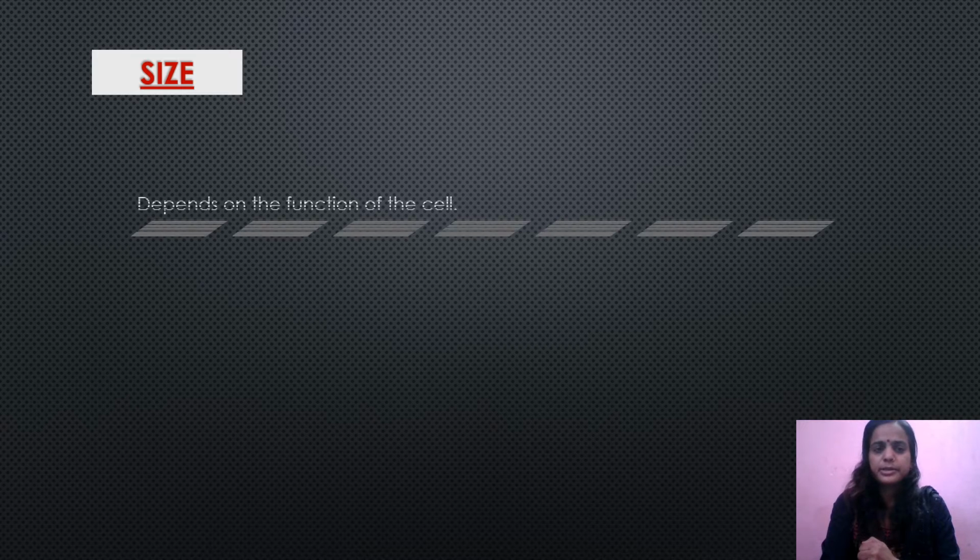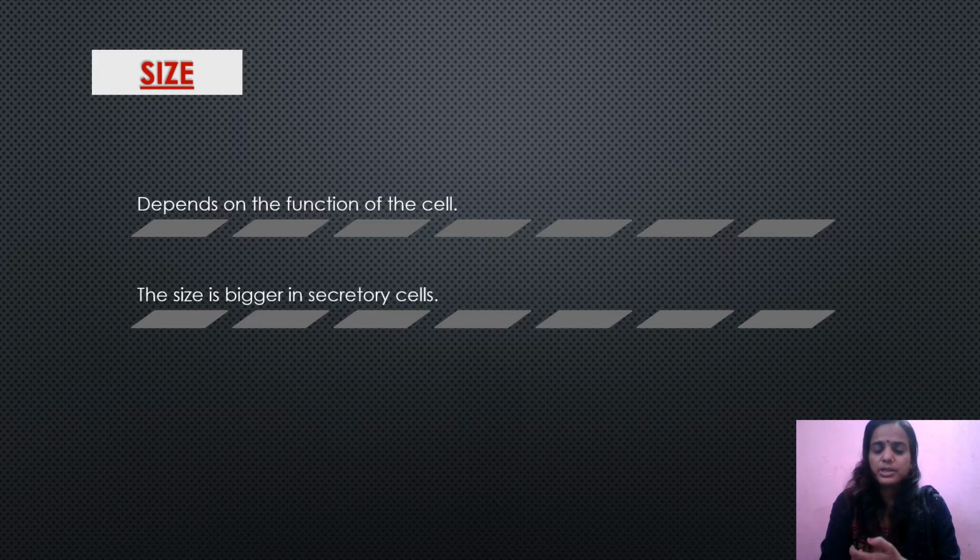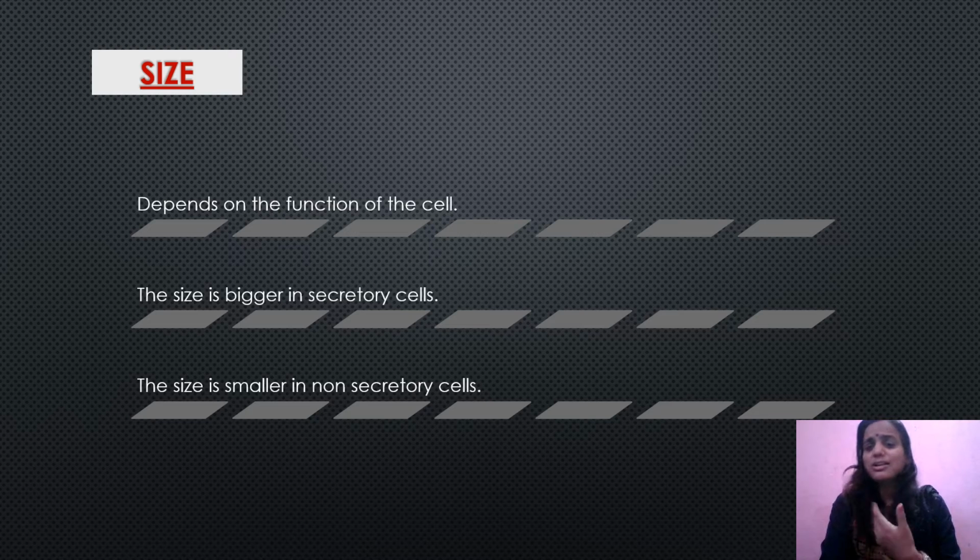So next we'll be talking about the size of the Golgi apparatus. Apparently we know that the function of the Golgi apparatus is to secrete proteins. So obviously the size of the Golgi apparatus depends on the function of the cell. If the cell has more secretory functions, the size of the Golgi apparatus will be bigger. If the cell has less secretory functions, or if it is a non-secretory cell,